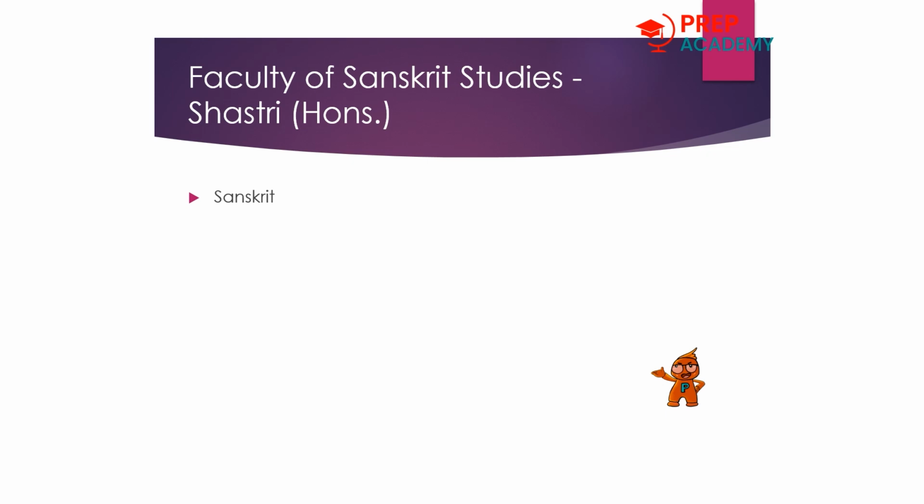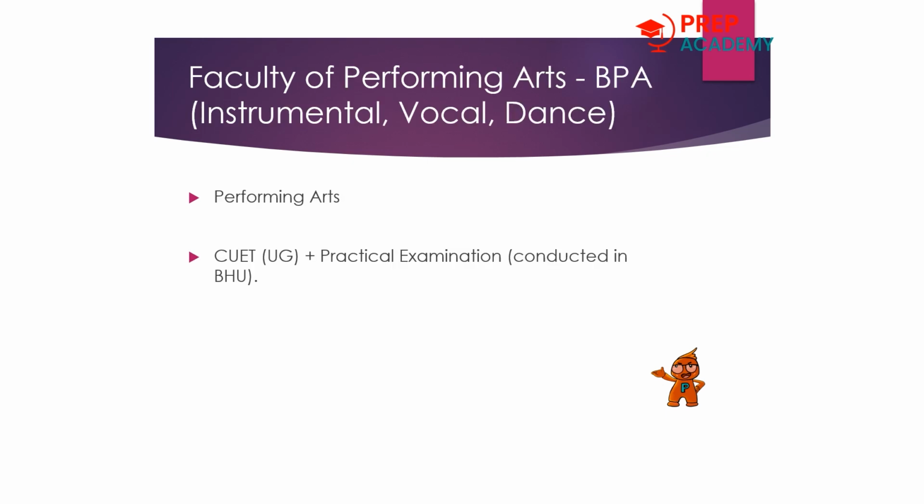And for Sanskrit studies, you have to pick Sanskrit as one of your languages for this examination, and it is not necessary that you appear for any other domain subjects. And finally, for Bachelor of Performing Arts, you should choose Performing Arts as one of your domain subjects, and there will be 50% weightage for a practical examination conducted on the campus. So that's all about BHU.